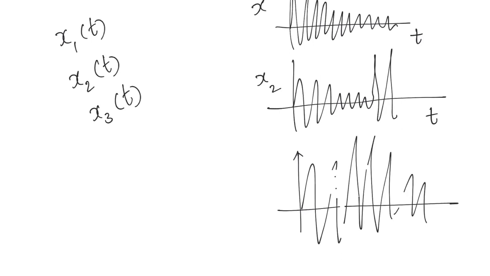Let's say I compute the response for each function separately. Then for each of these excitations, I will have three different responses: y1 of t, y2 of t, y3 of t.